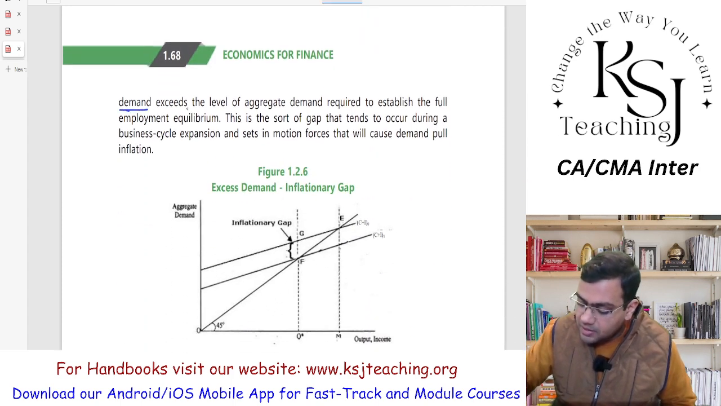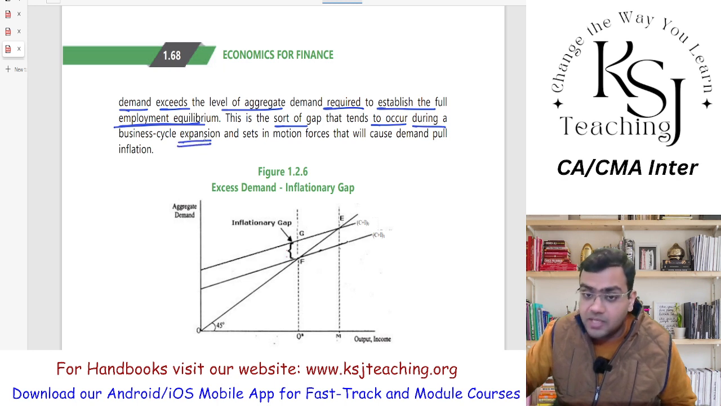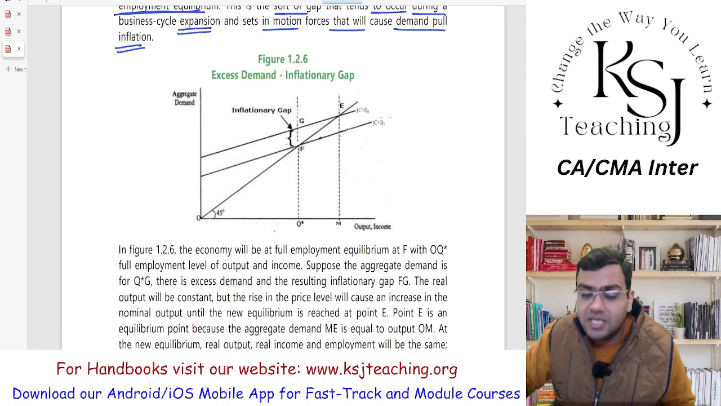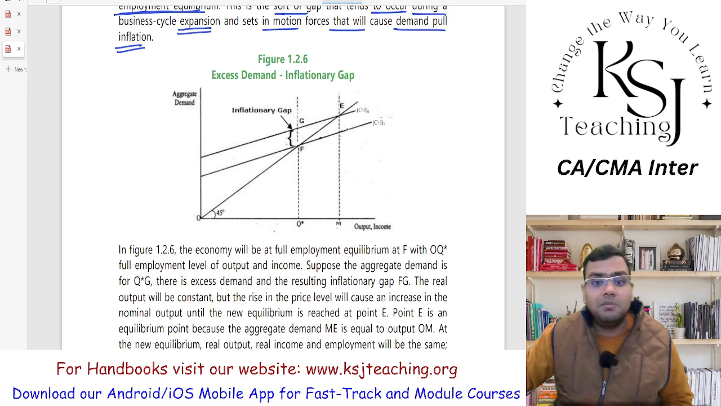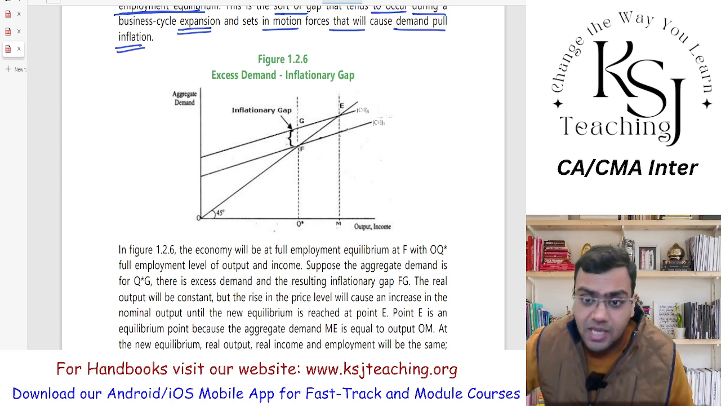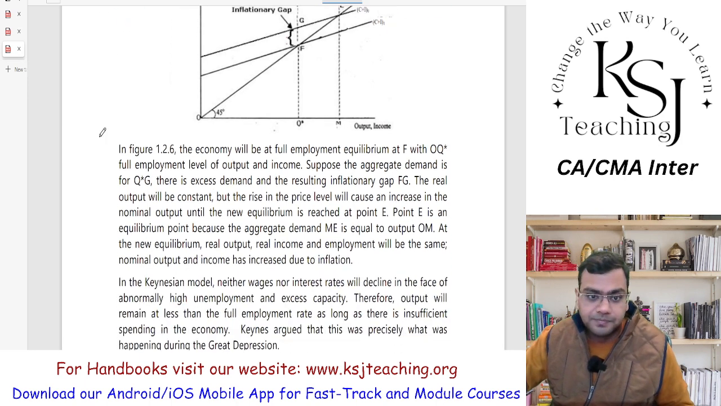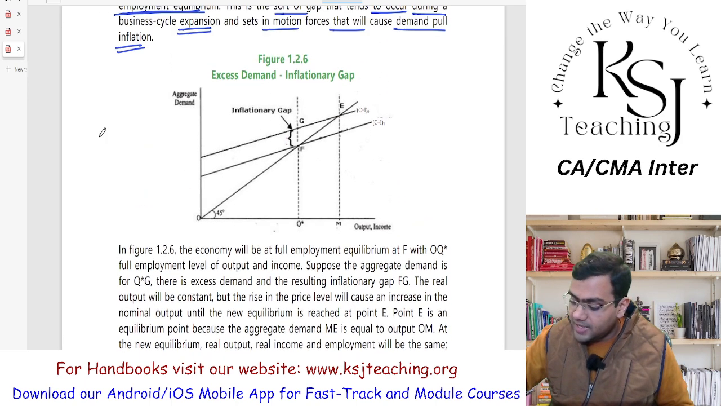In that case, the firms increase the prices, which is the amount by which the actual aggregate demand exceeds the level of aggregate demand required to establish the full employment equilibrium. This is a sort of gap that tends to occur during a business cycle expansion and sets in motion forces that will cause demand pull inflation. Demand pull inflation means due to the increased demand, due to the demand being more than the supply, there is an inflation situation in the economy. The prices are increasing.